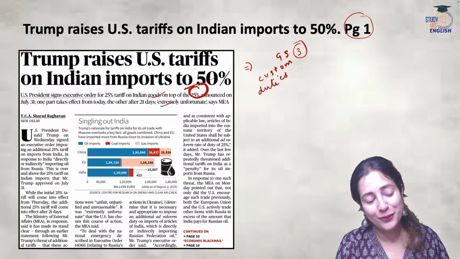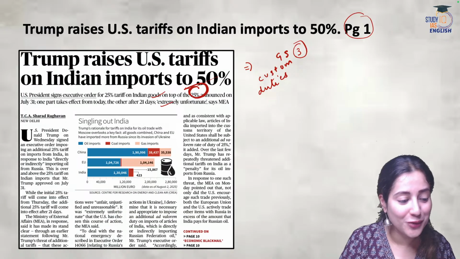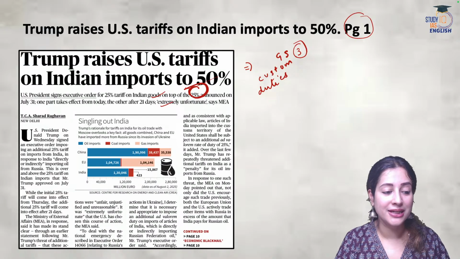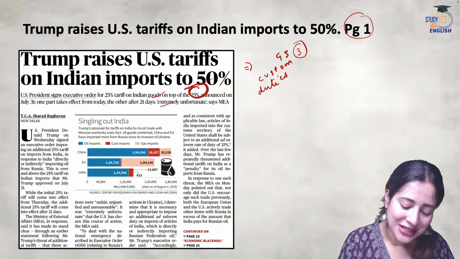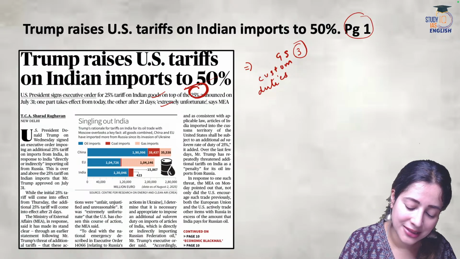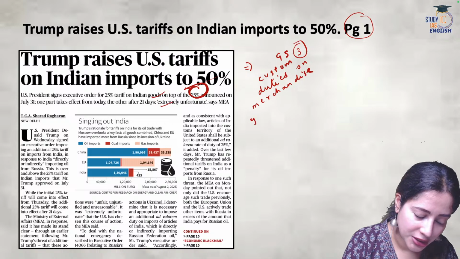Yes, absolutely. What you're saying is valid, Rishi. Even the Ministry of External Affairs said the same thing what you are saying, that it's not just shocking, it's unacceptable. It's exploitation, nothing else. But what are tariffs? So tariffs are nothing but custom duties that are imposed on merchandise goods. Okay, these are custom duties that are imposed on merchandise goods.